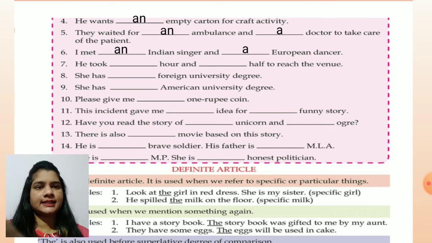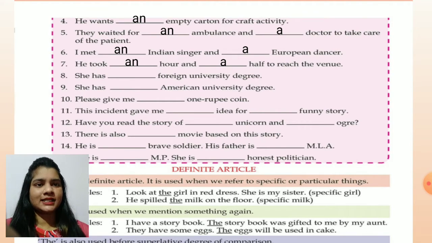He took dash hour. Again, H is silent. It is giving the sound of a vowel. So an hour, and half. For half, we will write a because it is a consonant sound. Half is giving consonant sound, to reach the venue.